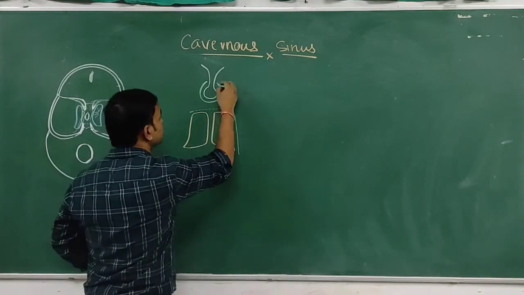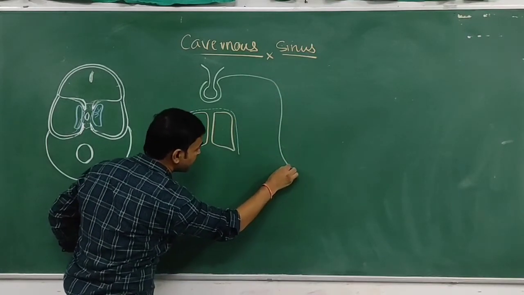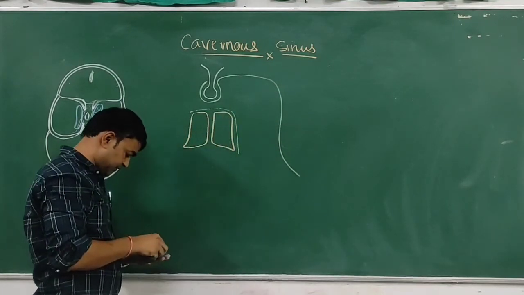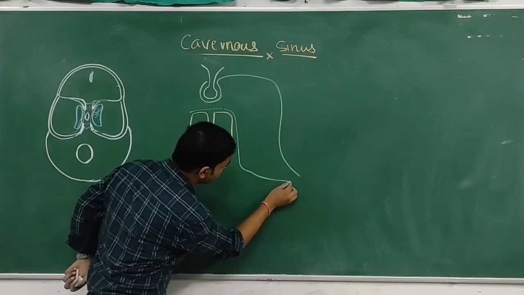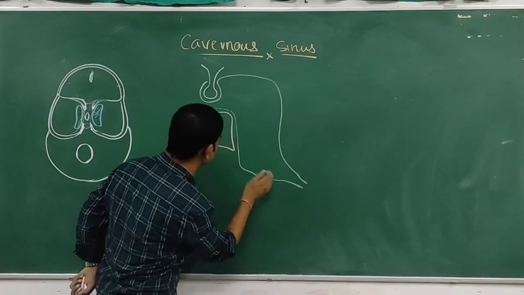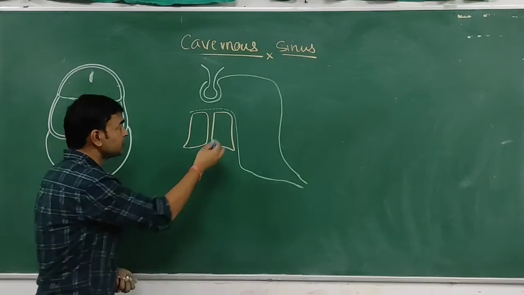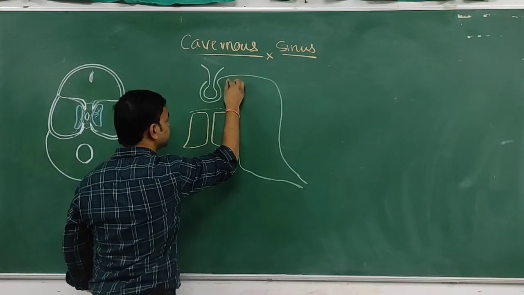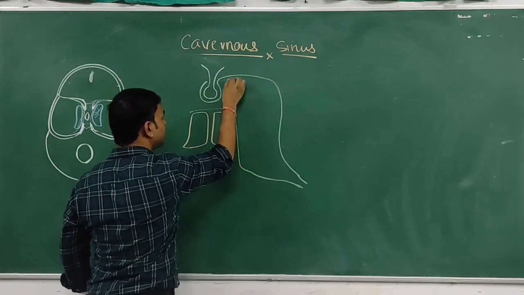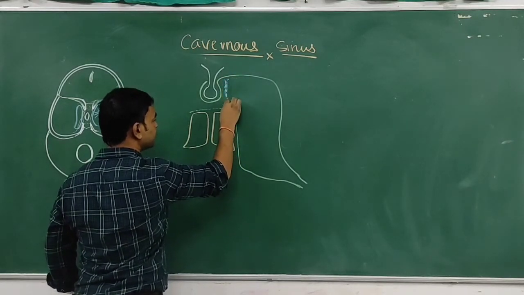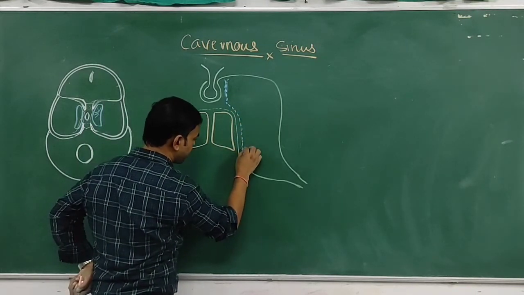So this is the location of the cavernous sinus, on both sides of the body of the sphenoid. So it is a cavernous sinus, and this cavernous sinus is lined with an endothelial layer. So this is the endothelial layer of the cavernous sinus.